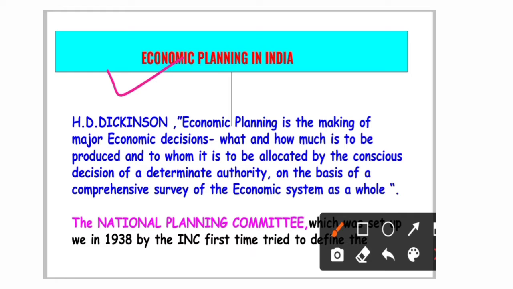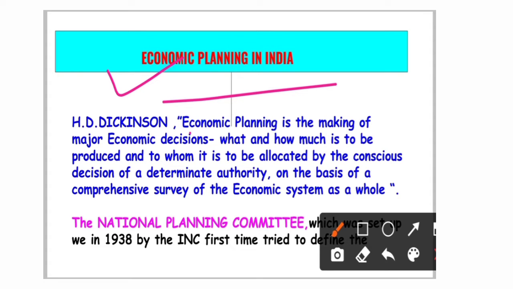Today's topic is economic planning in India, so we have to know something related to it. If you look at it from a definition point of view, you might think it will not be helpful for you. But some of you might not know anything about the Planning Commission in India. So it is my responsibility to explain everything in detail, so that whenever any question comes from this topic, you can easily attempt it. Let's move to our explanation. I have brought some important MCQs and also the definitions. With this video you will understand the importance of this topic.